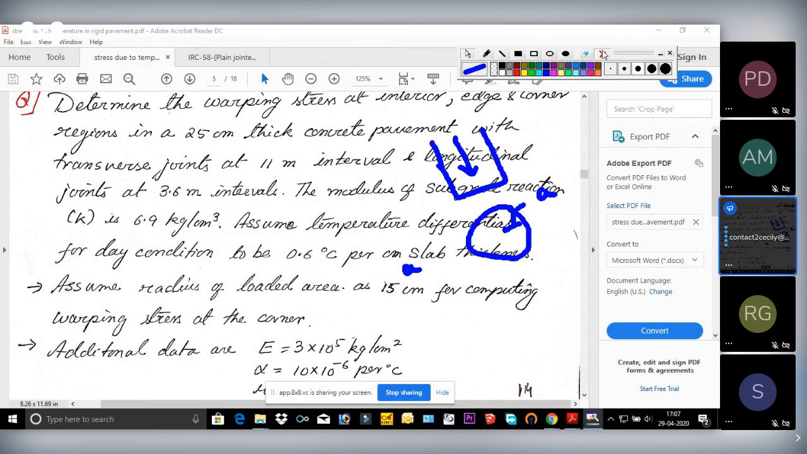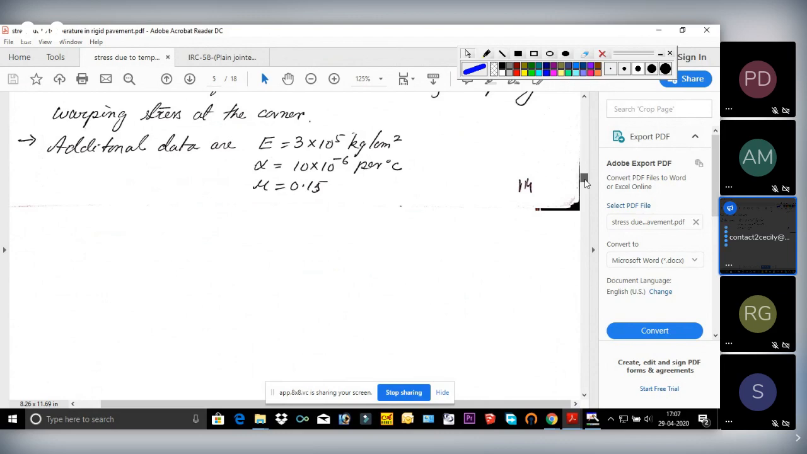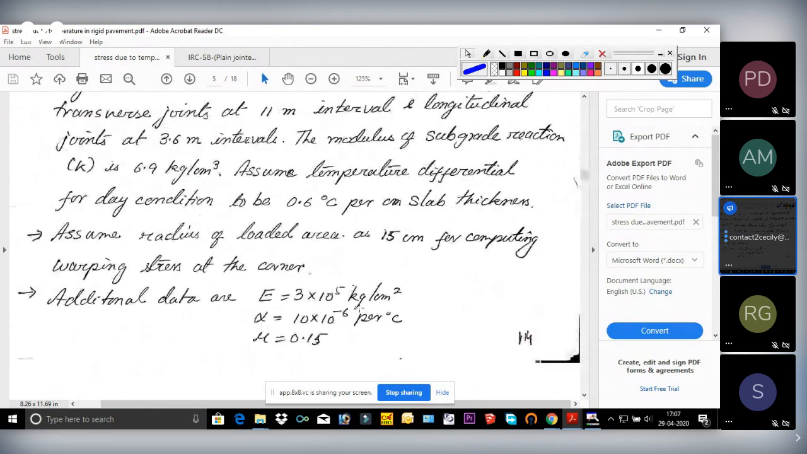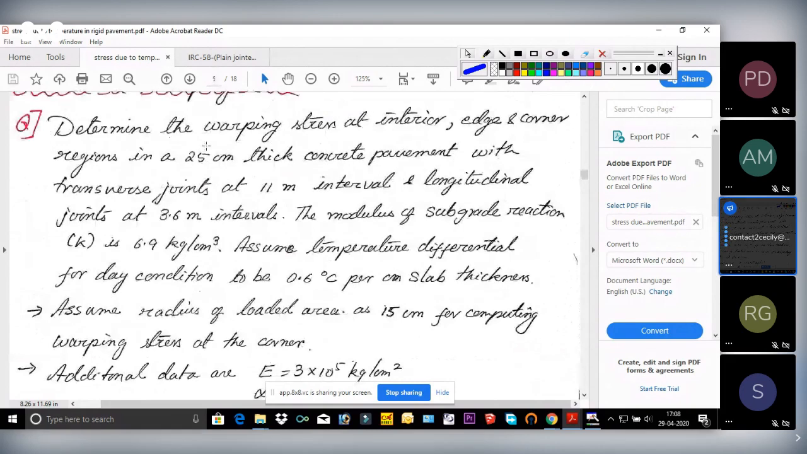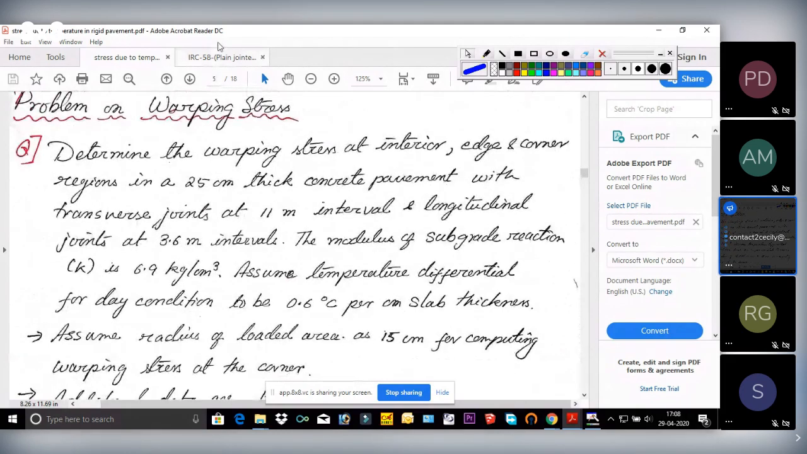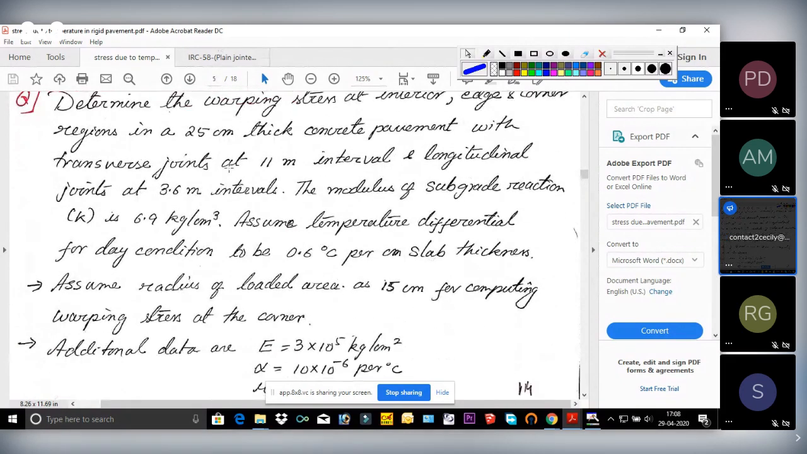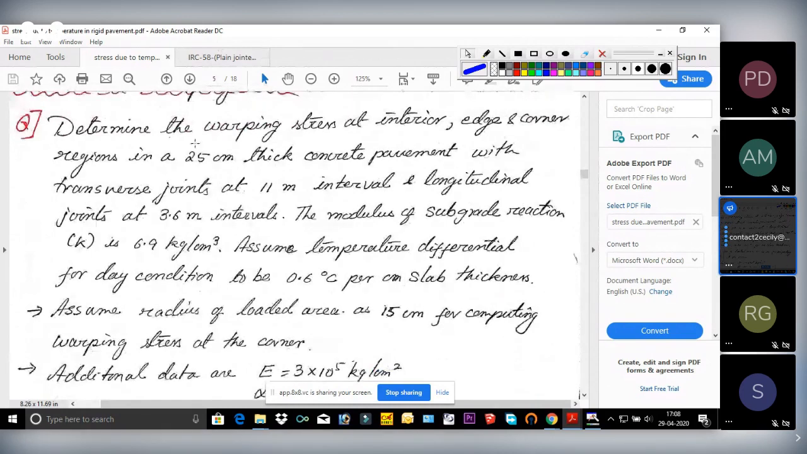Okay, but here they have given, suppose, E is given 3 into 10 to the power 5. Alpha, if not given, we have to assume as 10 into 10 to the power minus 6 per degree centigrade, and mu as 0.15. So please write down the values, whatever values they have given, and I will give you the equation. You try to solve.